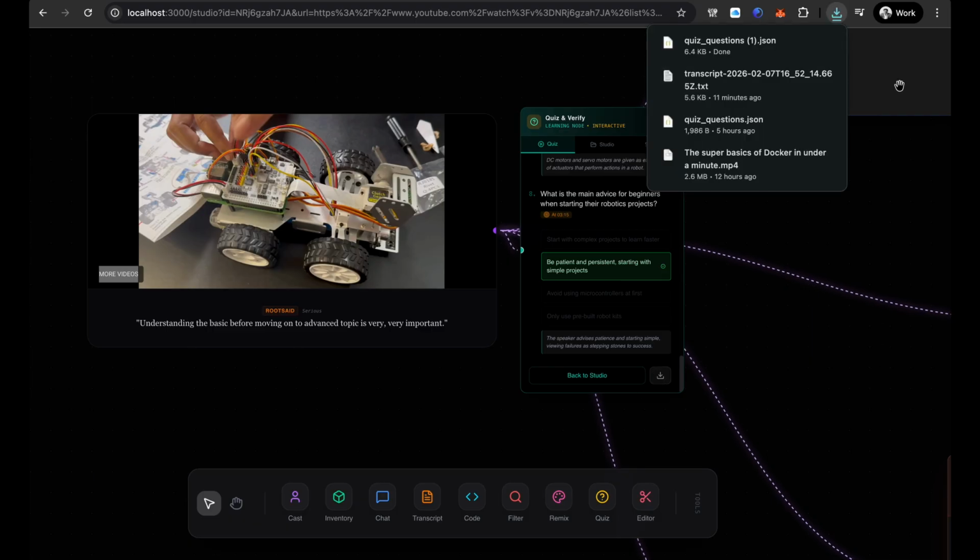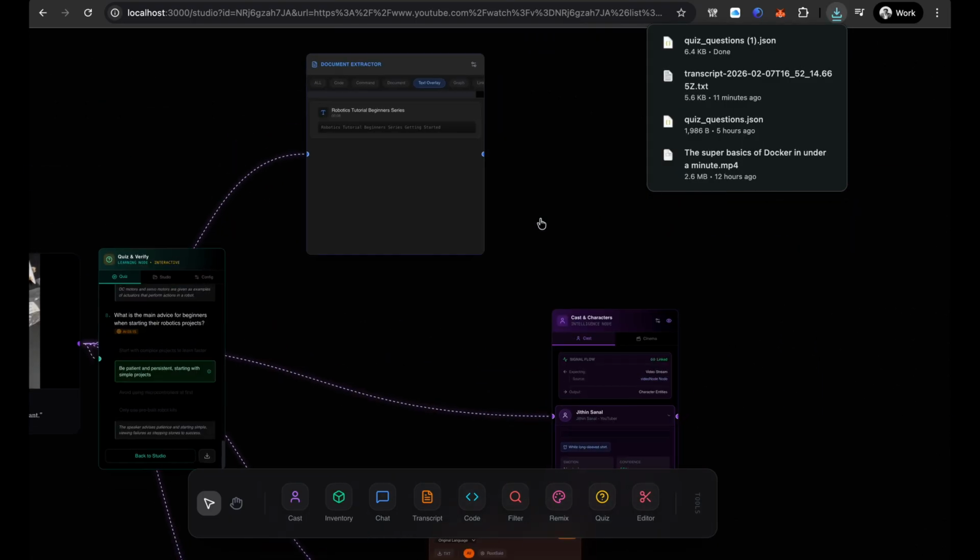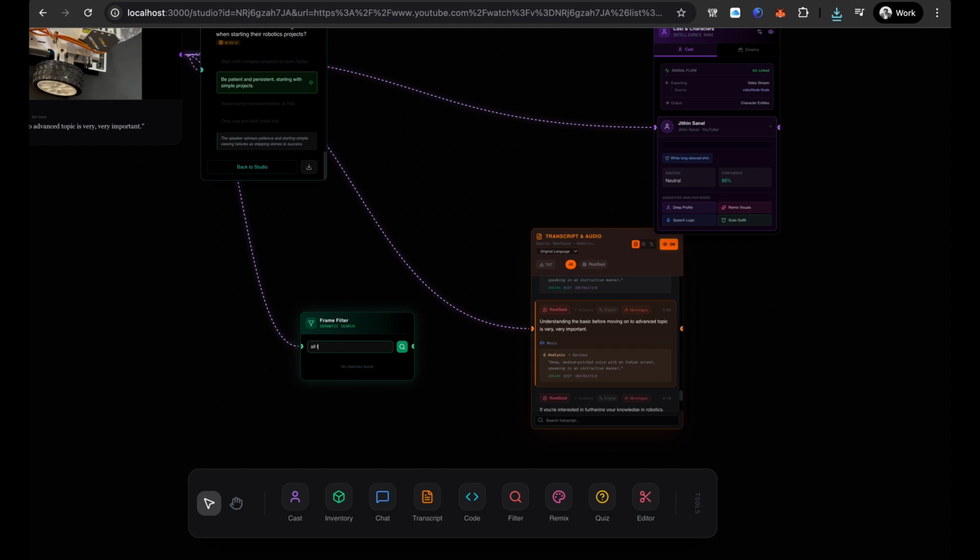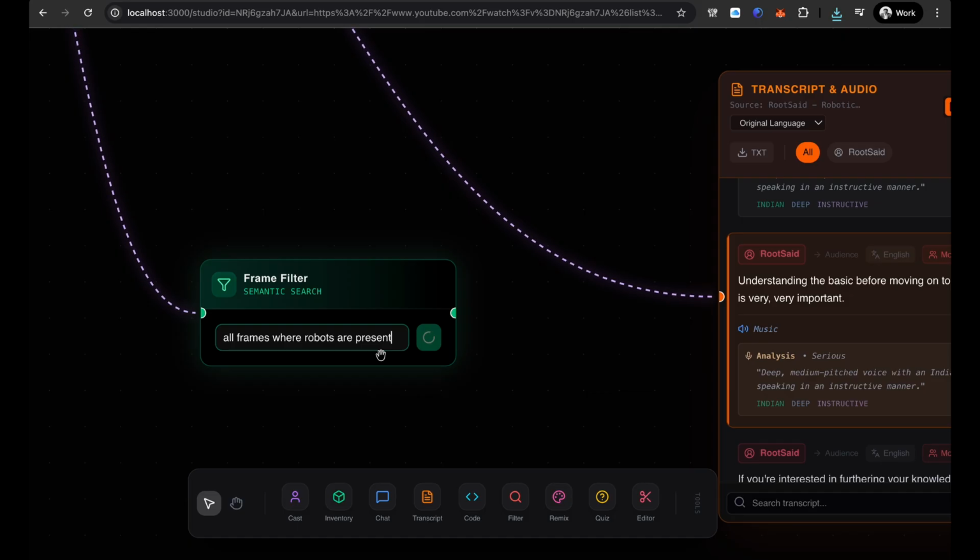You can just download it. Quiz questions, you're able to download it as well. Let's clean it up right now. Another thing is, I said robots are present. All the frames where robots are present. I want to see all the sections where robots are present, in order to understand.